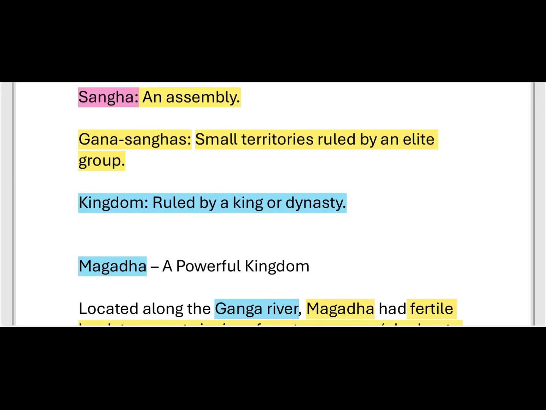Kingdom, which we have discussed previously, is ruled by a king or a dynasty. It means the same family, with family members ruling one after another. For suppose the father is a king, after that his son automatically becomes a king, and our relatives also will become the king. It is called dynasty. And a kingdom is ruled by a king or queen.